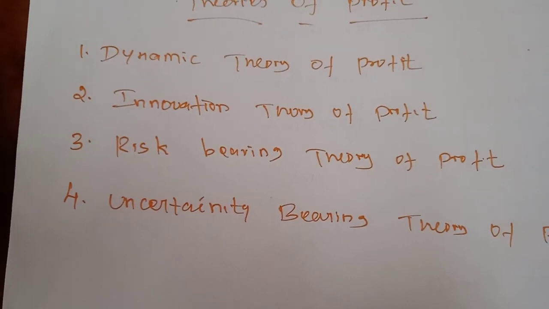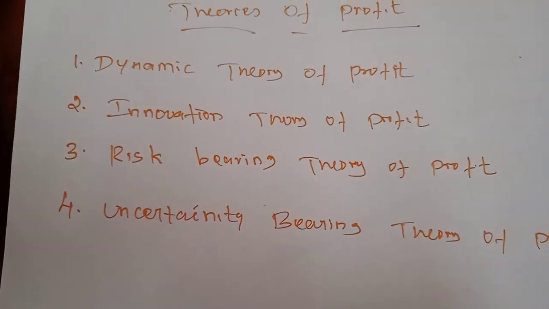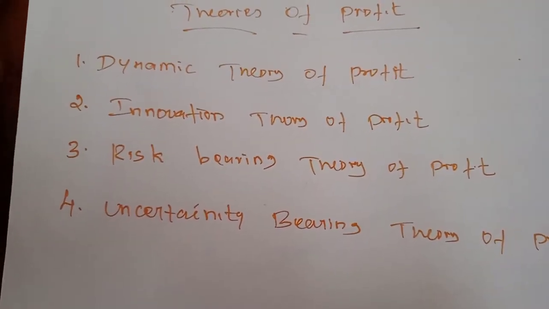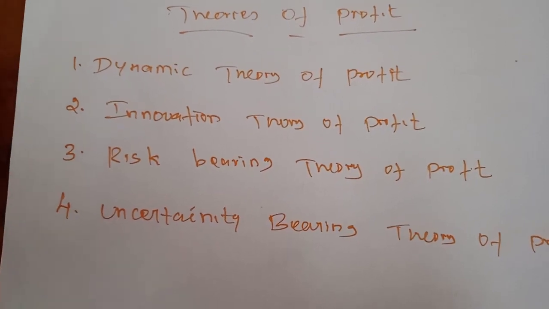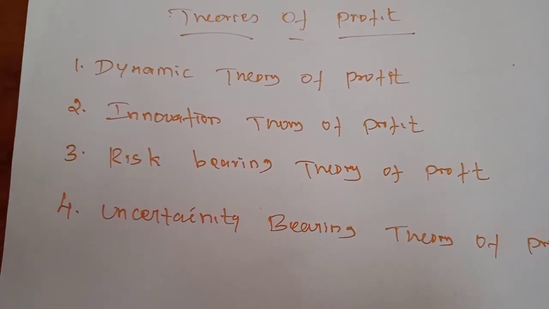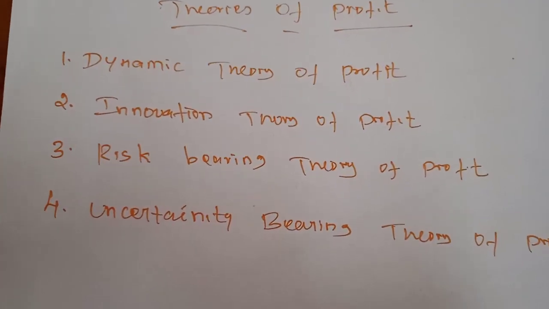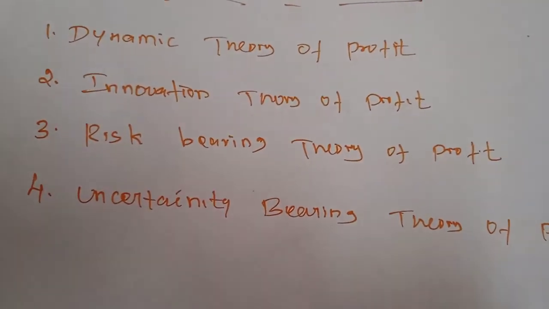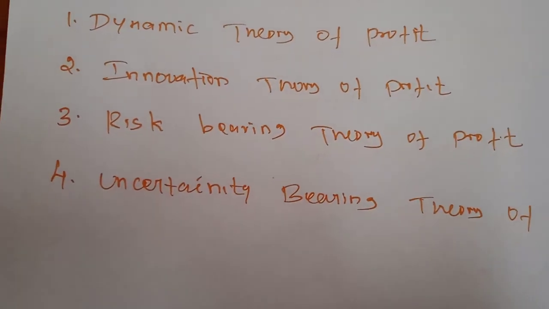The innovation theory of profit was propounded by Joseph A. Schumpeter. According to Schumpeter, an entrepreneur is not only an undertaker of a business, but also an innovator in the process of production.